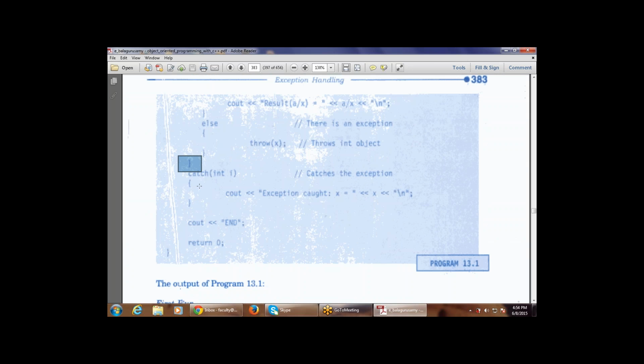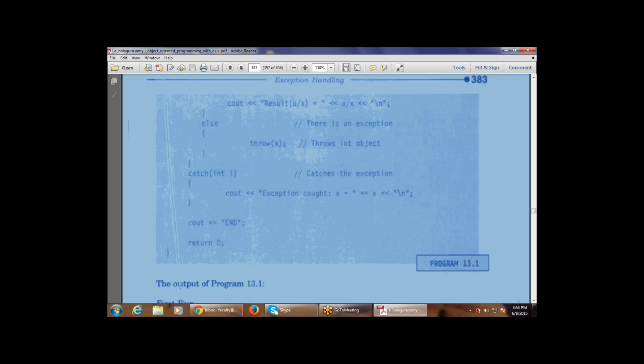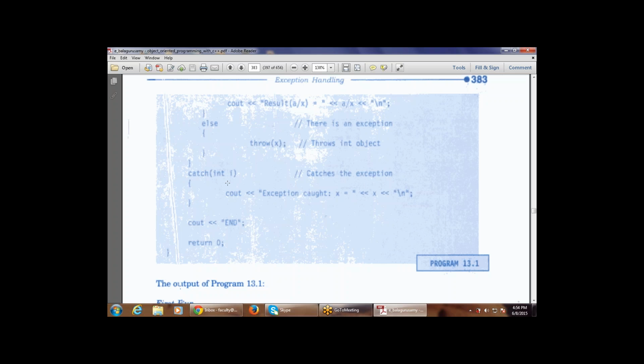Now we come to the catch block. When it is thrown, first of all find the problem, that is, the division by 0, then catch the problem, that is, the thrown exception. Now it is catching the exception, so the catch block will be used. There is a catch with int i, the argument that is used is int i. So the catch block will be used, and then the curly braces are used.